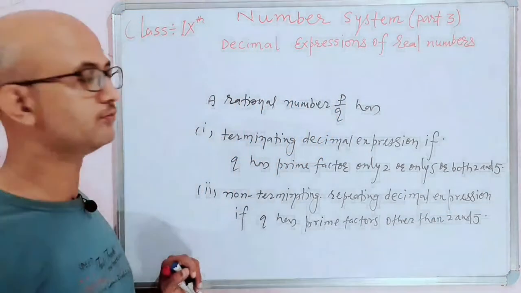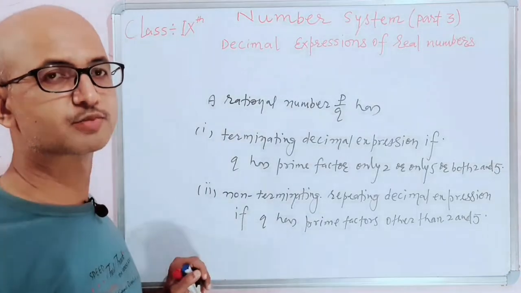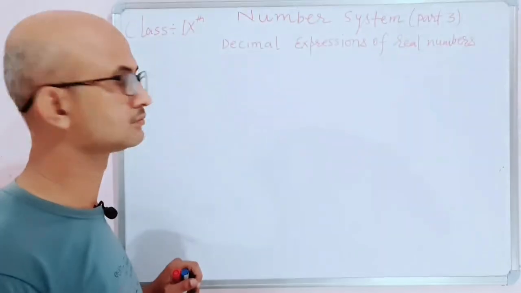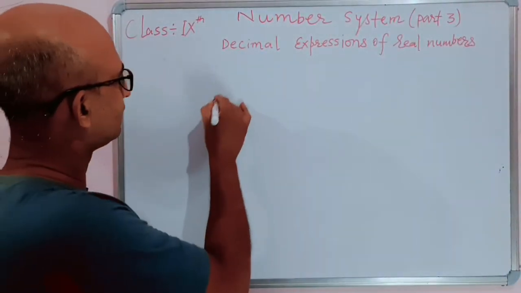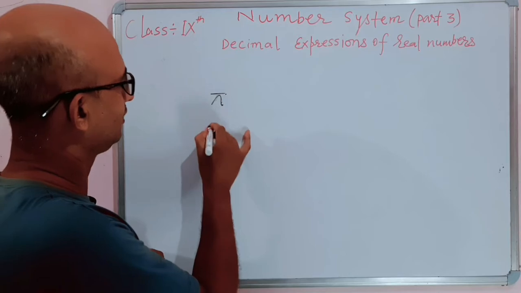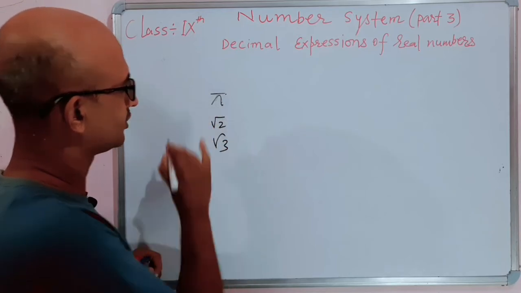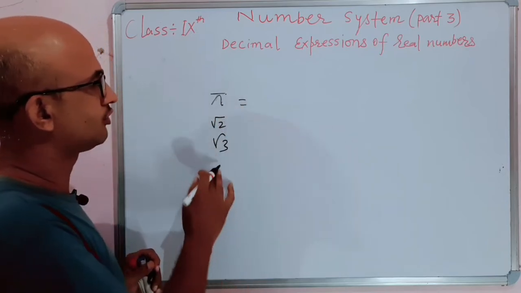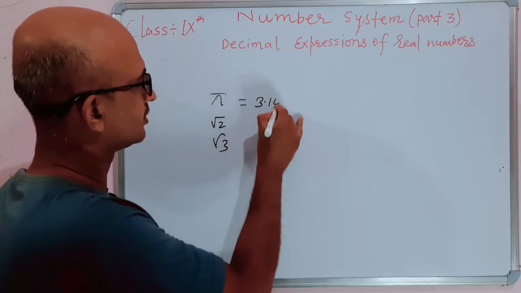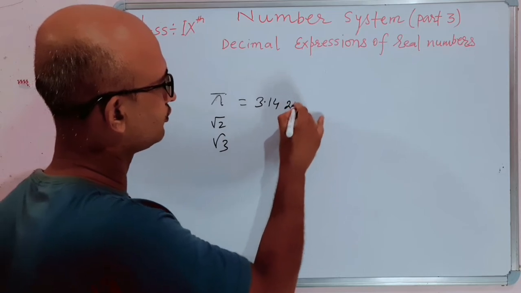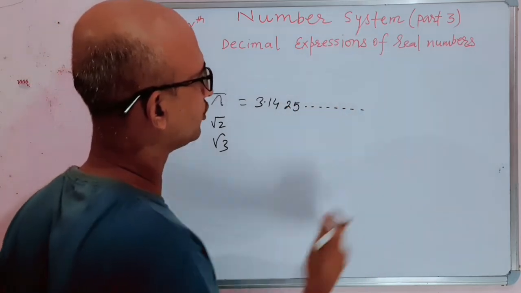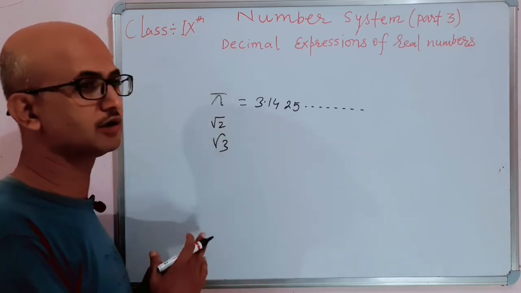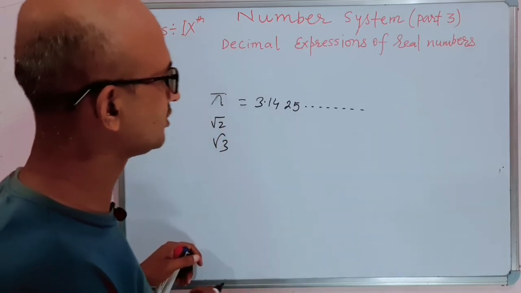Now we will see the decimal expression of irrational numbers. Dear students, as we know, pi, root 2, root 3 are irrational numbers. The value of pi is 3.1425 and it keeps on going, and the digits in the value of pi do not repeat themselves.